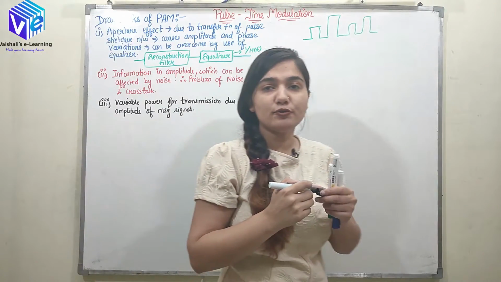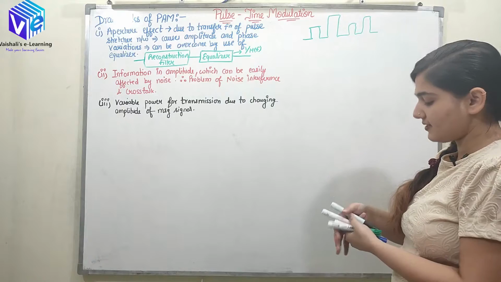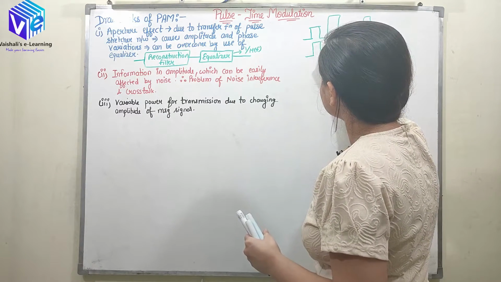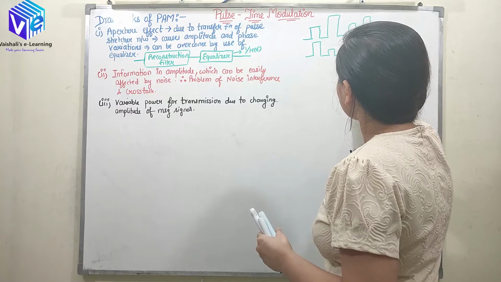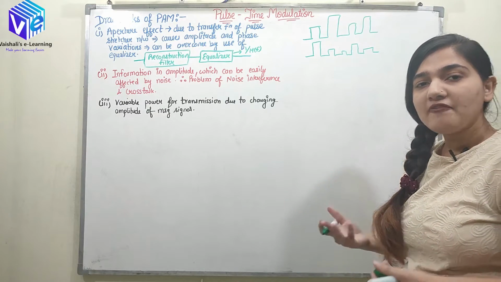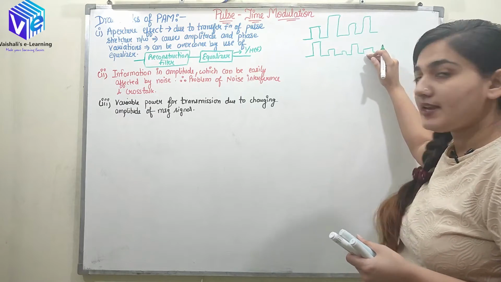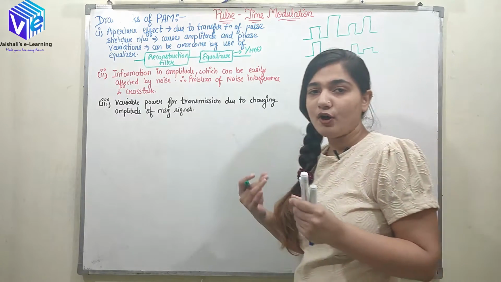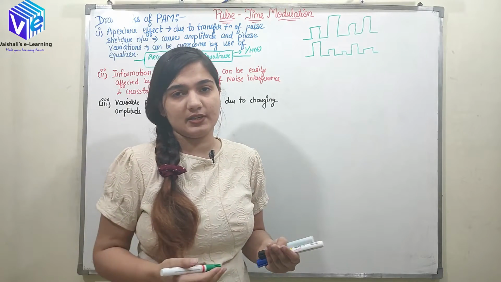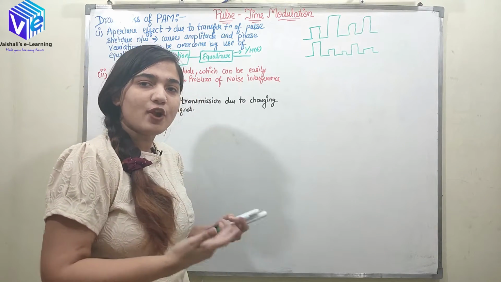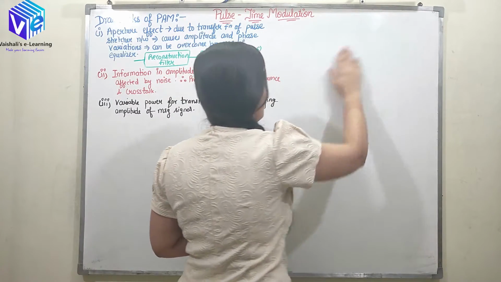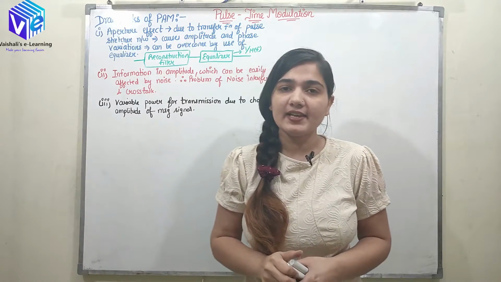Now I hope you can imagine it. For different message signals, my different pulse amplitude modulated signals could be like this. So I have these two PAM signals. The power requirement for this signal would be varying with this signal. So I cannot calculate what is the power required for the transmission of a signal. The power will vary from signal to signal. So this is the next limitation, or I can classify it as the next drawback.